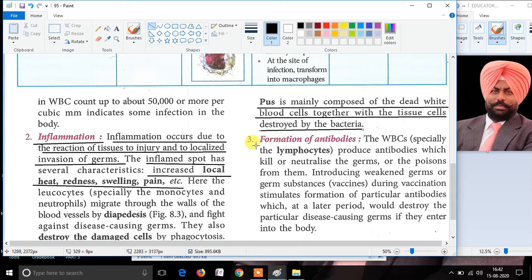Moving on, the next function is the formation of antibodies. WBCs produce antibodies, and these antibodies kill or neutralize the germs' poison. Hence, they make us safe from the germs or bacteria.